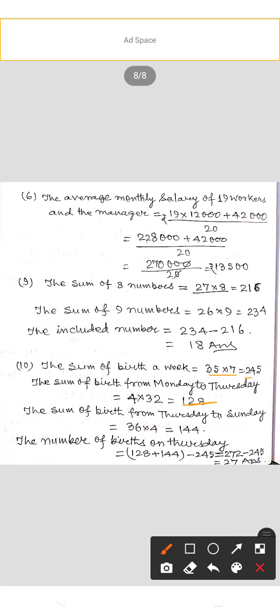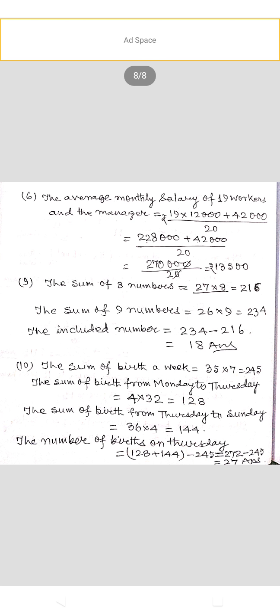The sum of births from Thursday to Sunday equals 36 multiplied by 4 equal to 144. The number of births on Thursday equals 128 plus 144 minus 245 equal to 272 minus 245 equal to 27.